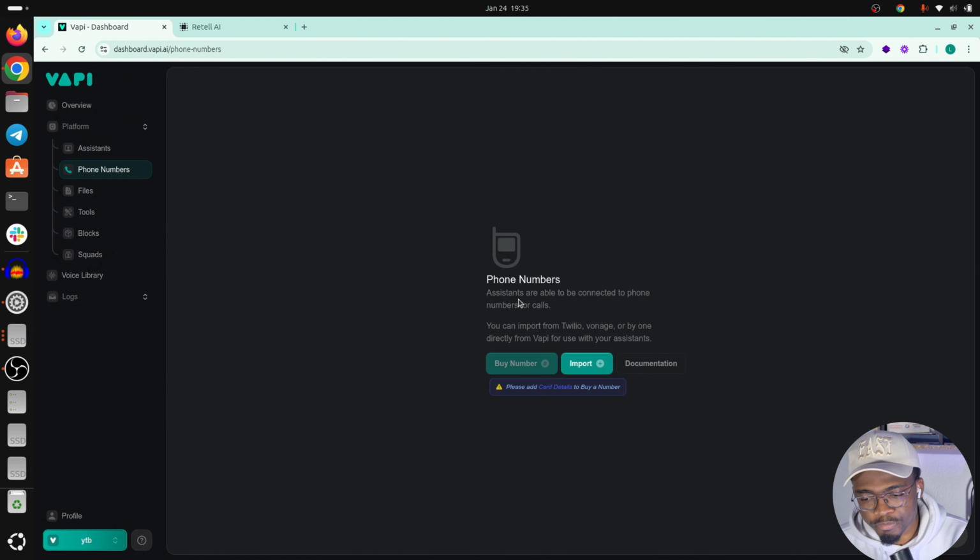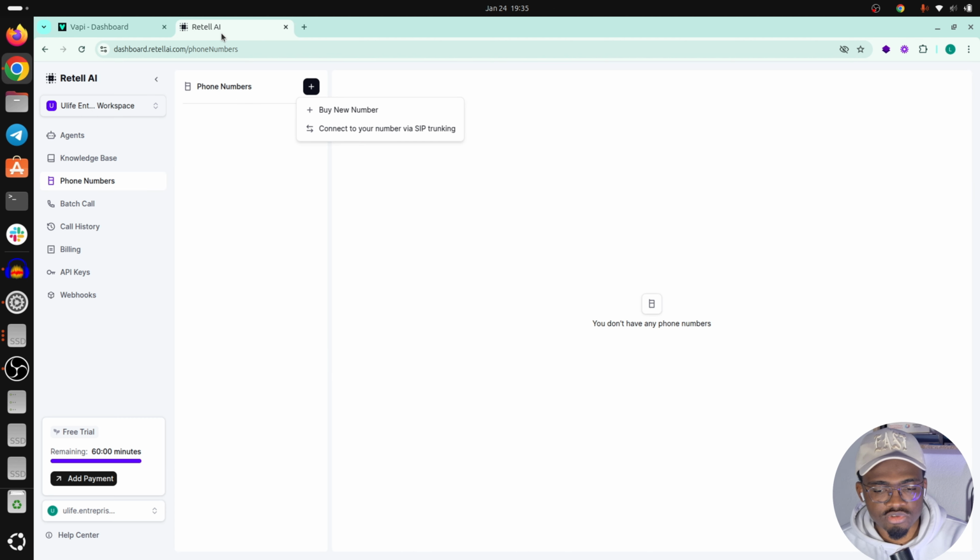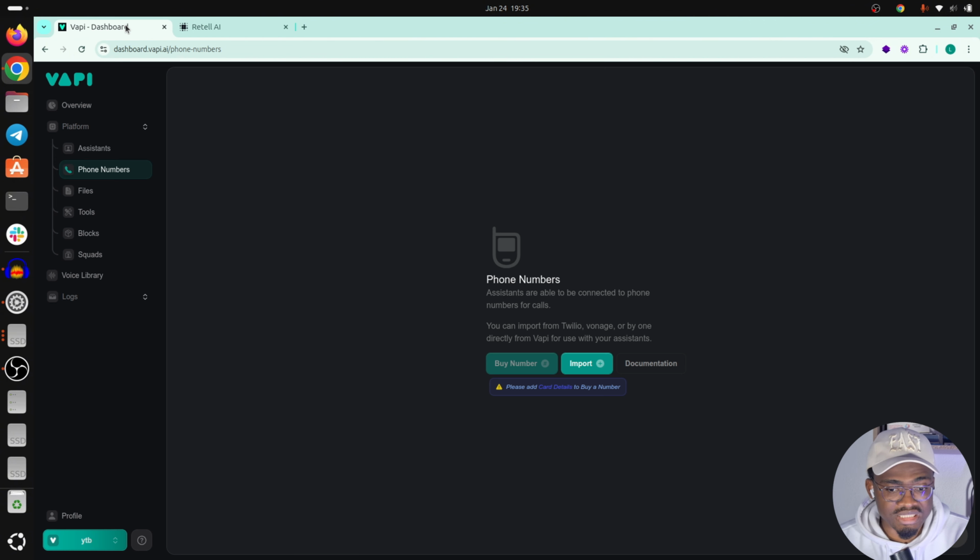So here you can just click on import, put in your API keys and a few other parameters, and you get the phone number working in VAPI directly. Compared to here, where you either have to buy a new phone number or you have to connect your phone number via SIP trunking. And yeah, so VAPI is a bit more flexible in this case.